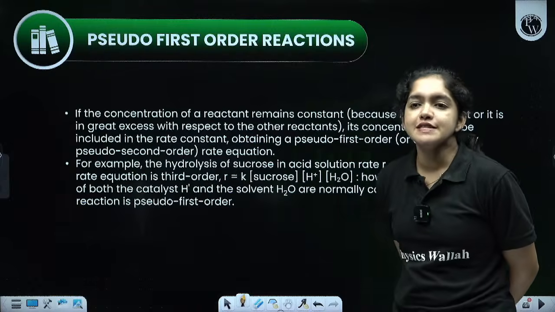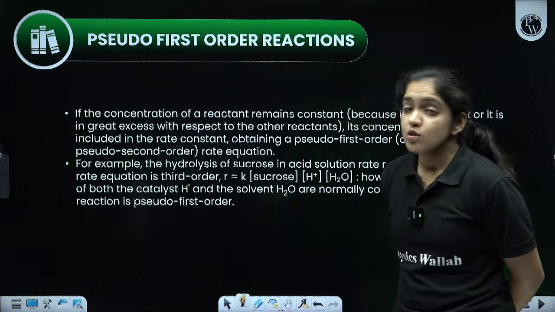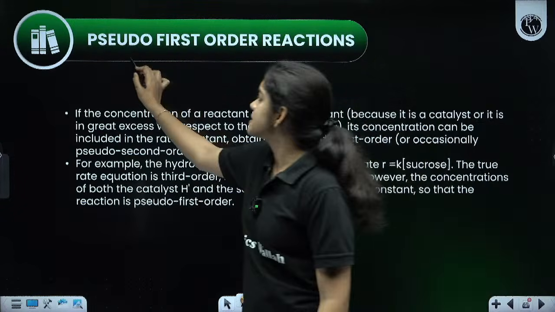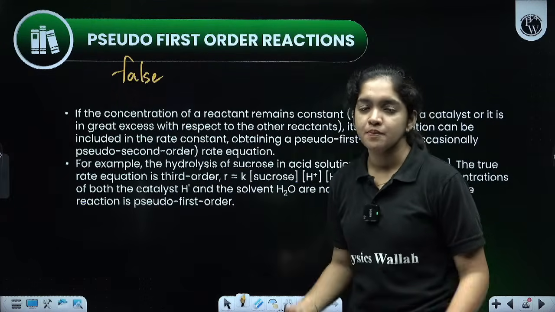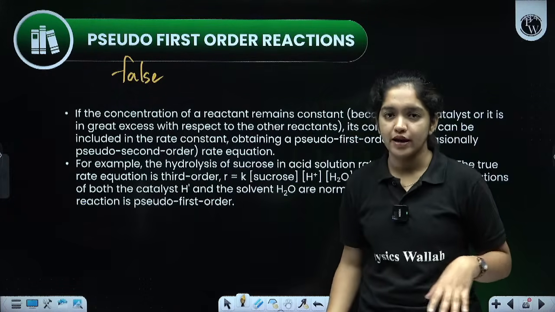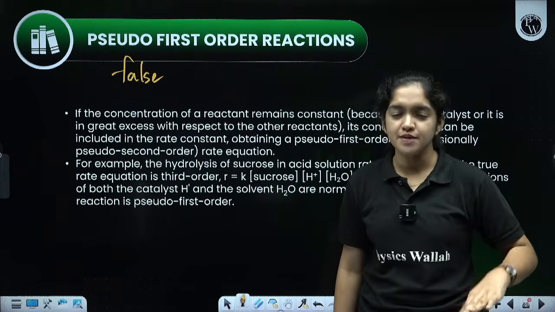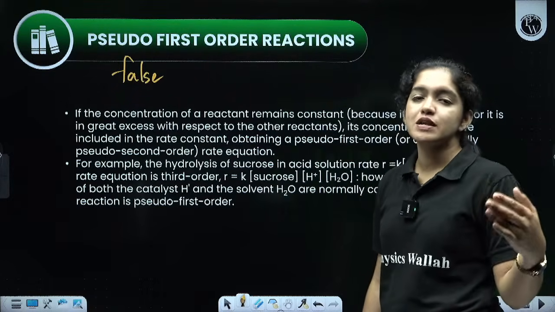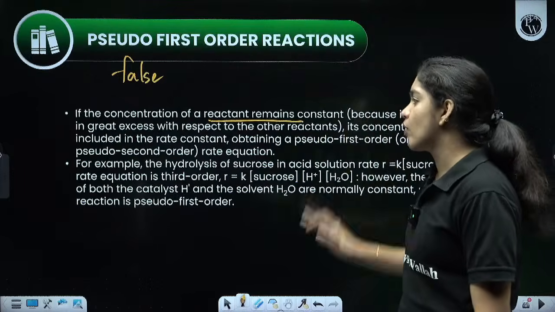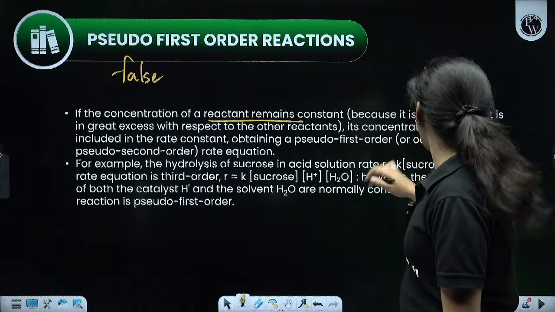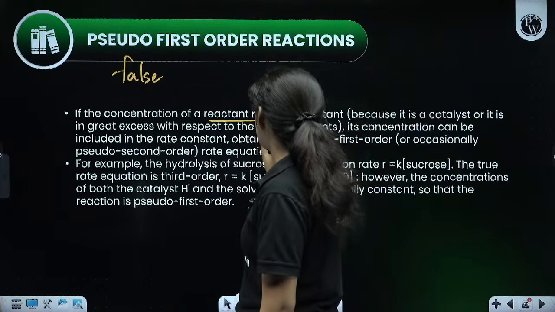And the other one is pseudo first order reaction. What is meant by pseudo? Pseudo means false. Actually, they are not first order reactions, but they follow first order kinetics. They seem to be first order reactions, but they are not first order reactions. That is a pseudo first order reaction. If the concentration of a reactant remains constant, because it is a catalyst or it is in great excess with respect to the other reactant.